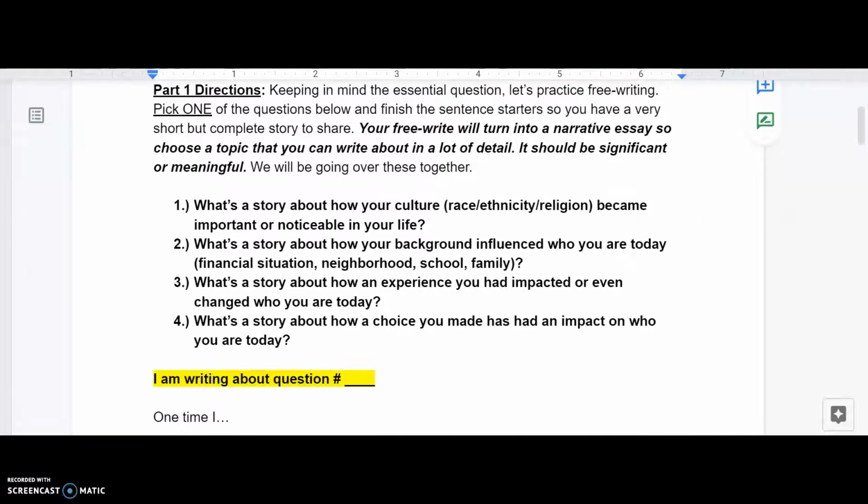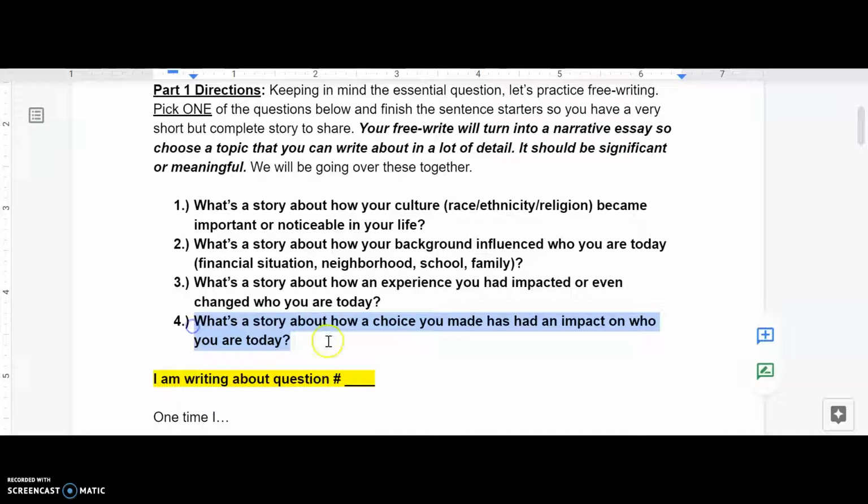So these are the four questions. And again, you're only picking one. Number one, what's a story about how your culture, so your race, ethnicity, or religion, became important or noticeable in your life? Or number two, what's a story about how your background influenced who you are today? It could be a financial situation, a neighborhood you grew up in, your school, your family, pets, friends, any of those. Number three, what's a story about how an experience you had impacted or even changed who you are today?